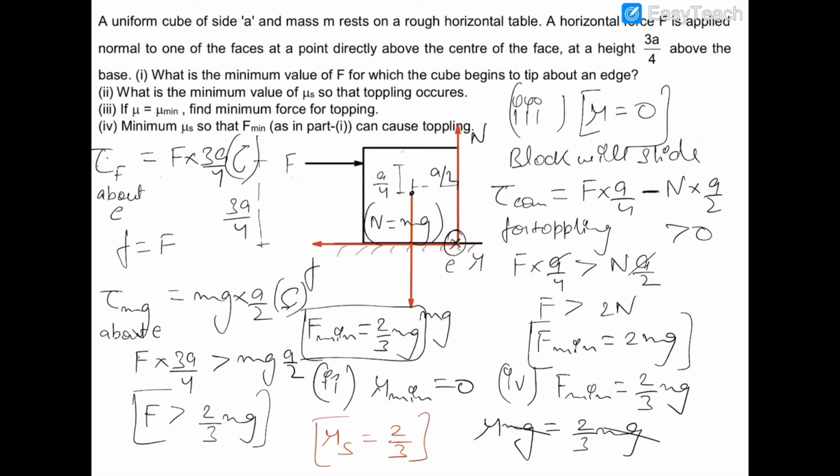Now I am repeating this fourth part again. It is given that the minimum value of mu s, so that F minimum, which we have calculated in part 1, can cause toppling. In part 1 we have already calculated that F minimum should be equal to 2 by 3 mg for toppling. And we already know that in the first part, as there is no sliding, this friction and this force F should be equal to each other. So if we equate these two equations, writing F as 2 by 3 mg and friction as mu mg, then mu should be equal to 2 by 3.